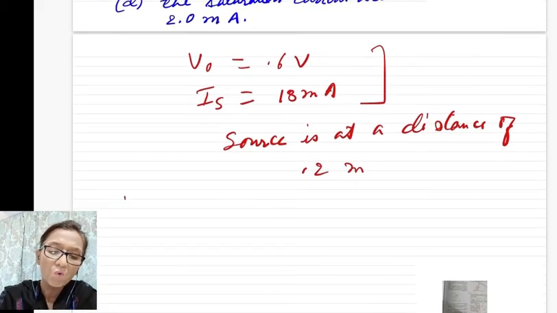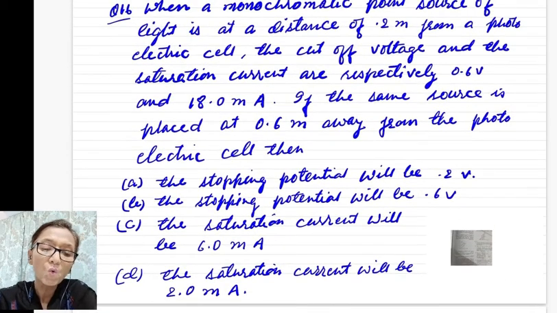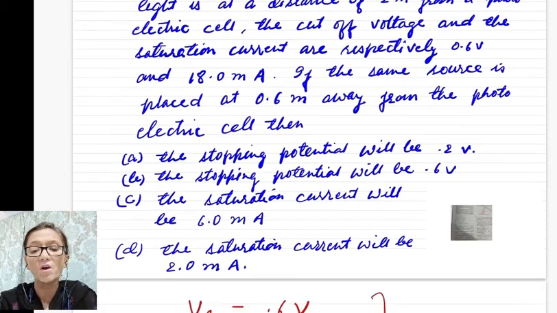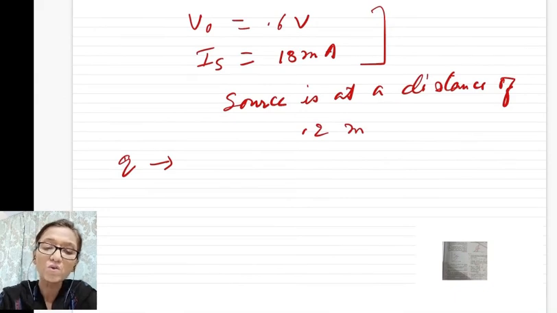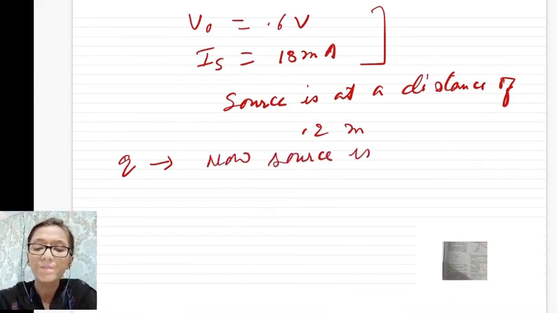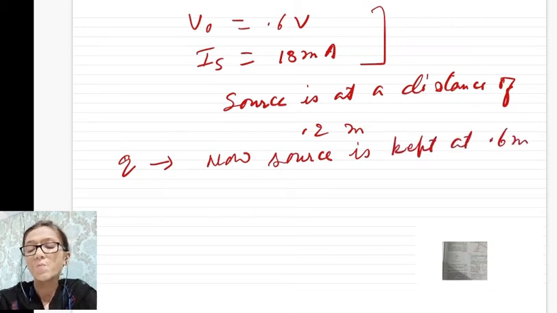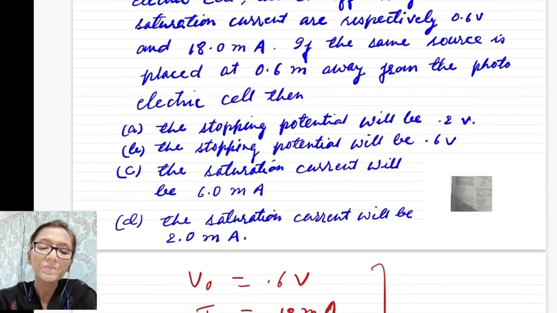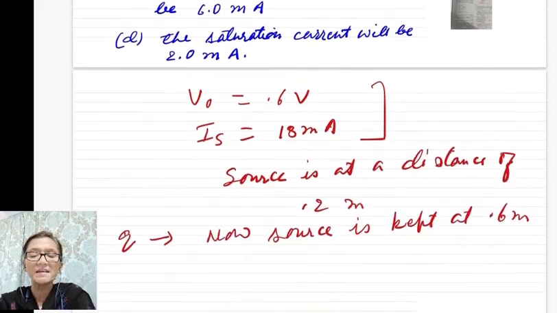Now, the question. What is the question? The question is that if the same source is placed at 0.6 meter, now the source is kept at 0.6 meter, what will be the stopping potential and what will be the saturation current?